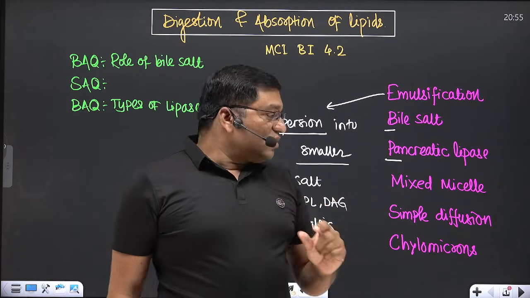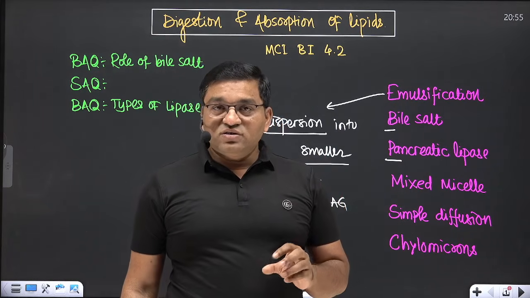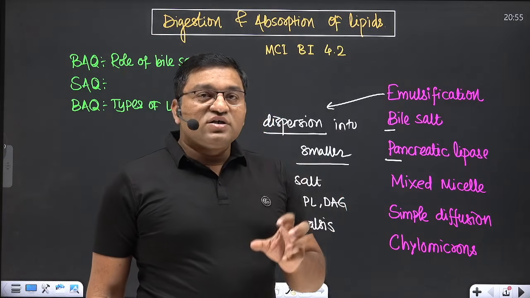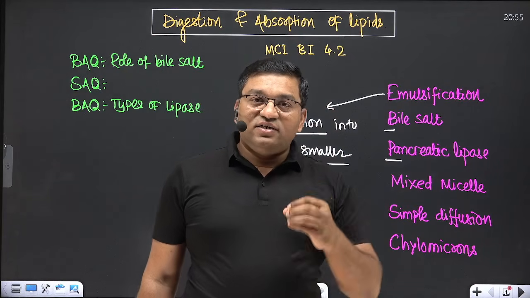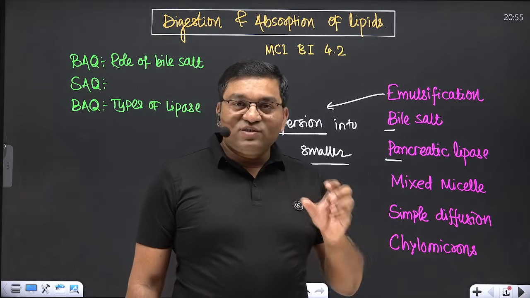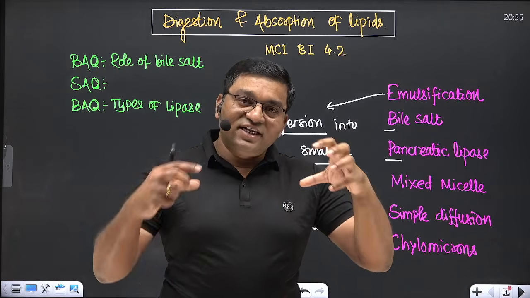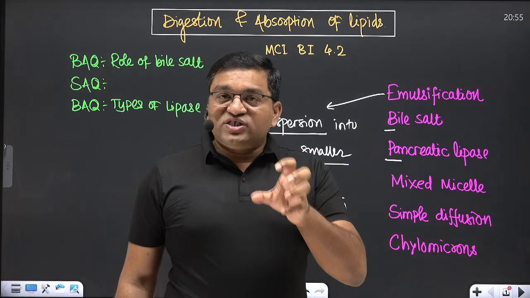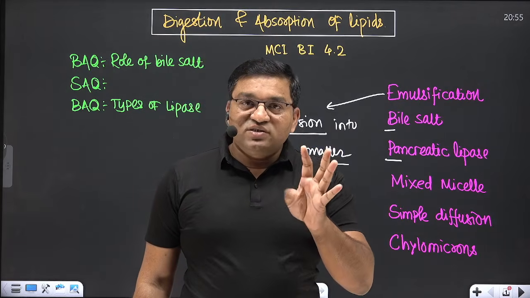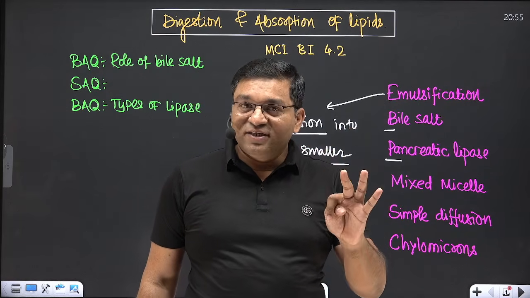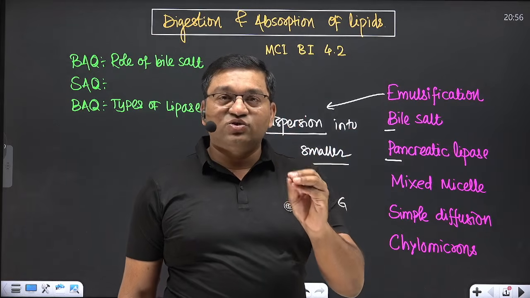Now, in the intestinal mucosal cell, re-esterification occurs and lipid synthesis occurs. There is a problem of carrying these lipids, so they get incorporated into a specialized structure which contains neutral lipids, meaning the hydrophobic lipids, the amphipathic lipids, and protein. That structure is known as lipoprotein.